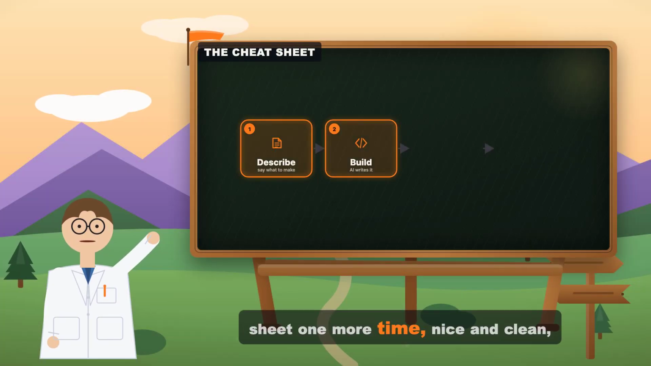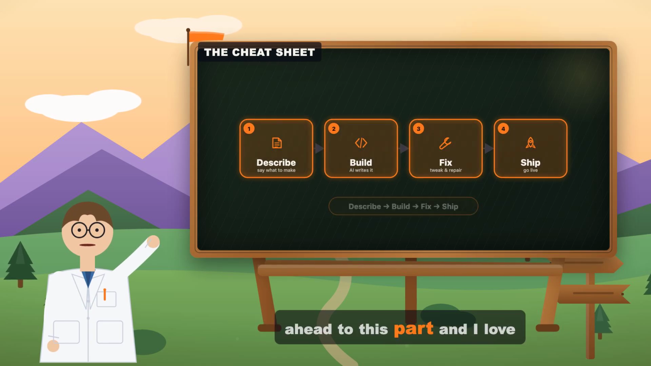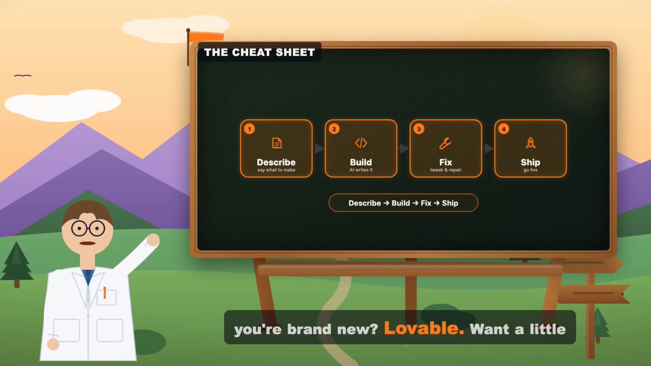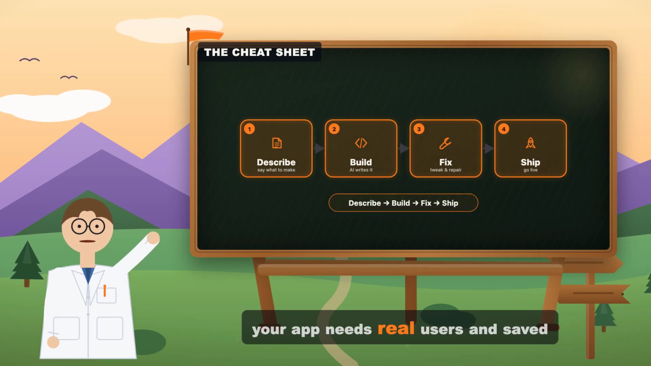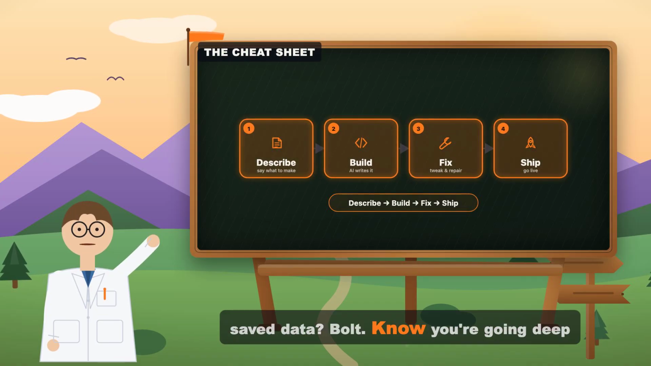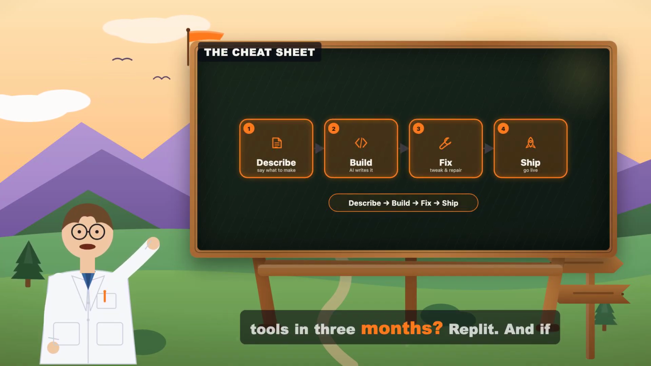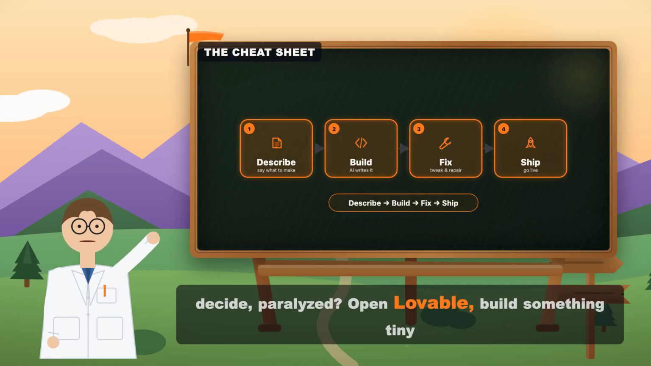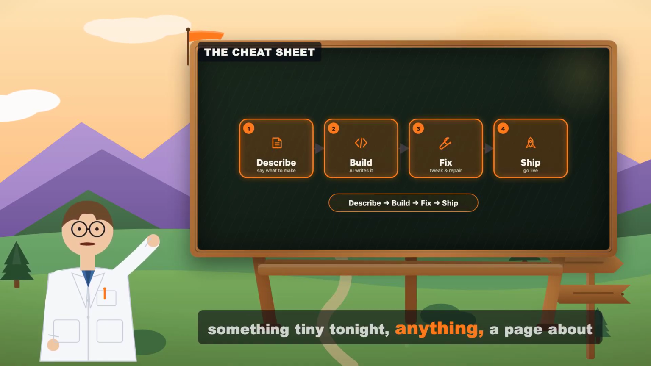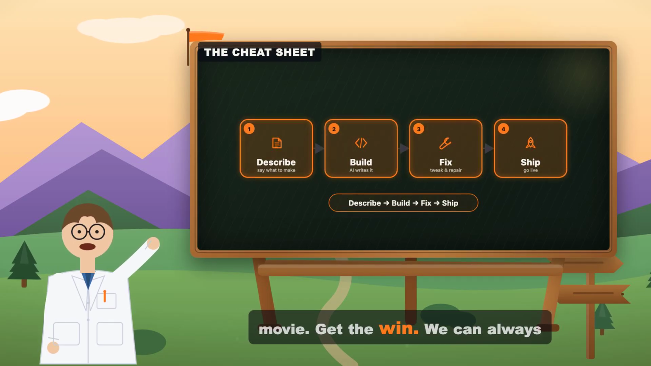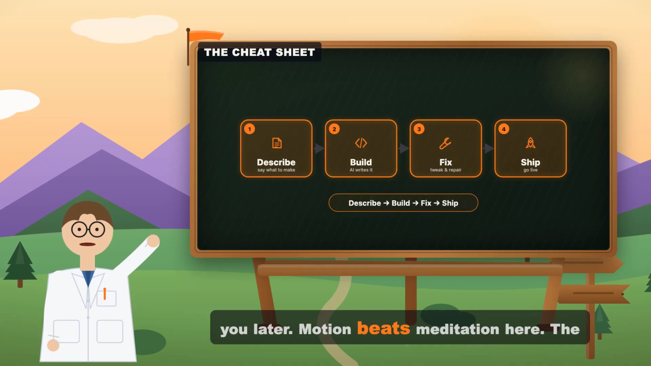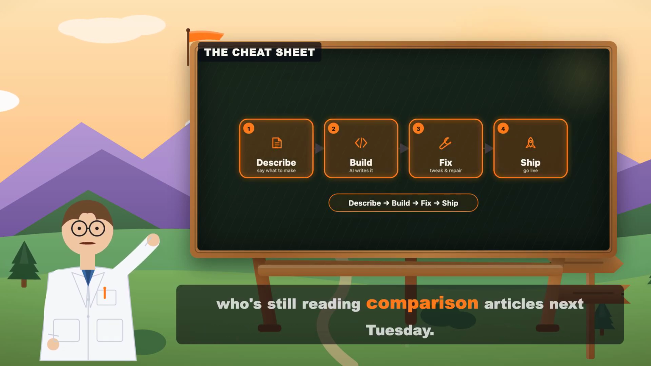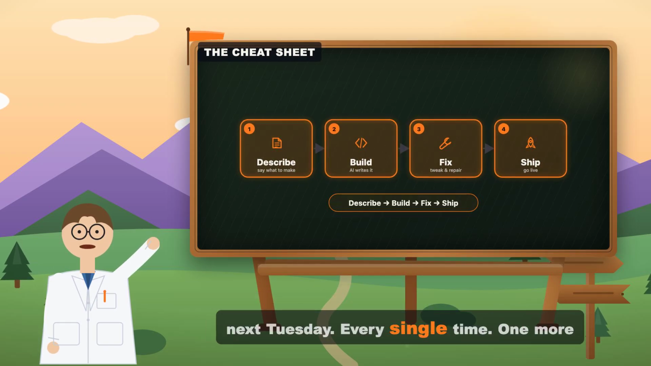Let me give you the cheat sheet one more time, nice and clean, because I know some of you skipped ahead to this part, and I love you anyway. Want it to look gorgeous with 0 effort and you're brand new? Lovable. Want a little more control and your app needs real users and saved data? Bolt. Know you're going deep and you don't want to switch tools in 3 months? Replit. And if you're truly frozen, can't decide, paralyzed? Open Lovable, build something tiny tonight, anything, a page about your favorite movie. Get the win, we can always upgrade you later. Motion beats meditation here. The person who builds a janky little thing today beats the person who's still reading comparison articles next Tuesday. Every single time.